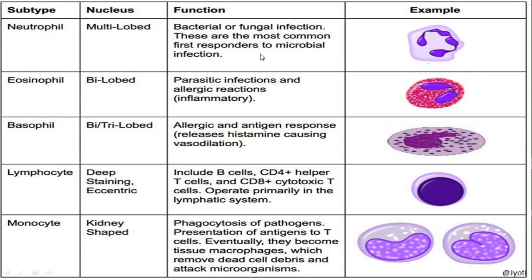Whenever any bacteria or fungus enters into the blood, the neutrophils engulf those bacteria and fungus. So they first respond to the microbial infection in the blood.